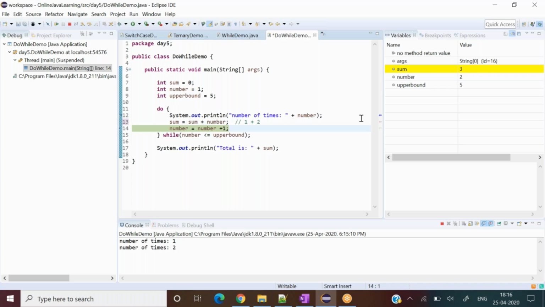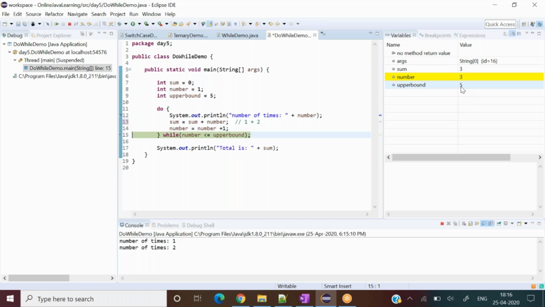And number, what is number's current value? 2. Increment it by 1, it should be 3, right? Do you follow me? If you get confused, then stop me. So number becomes 3 now. And then 3 is being tested with the 5.